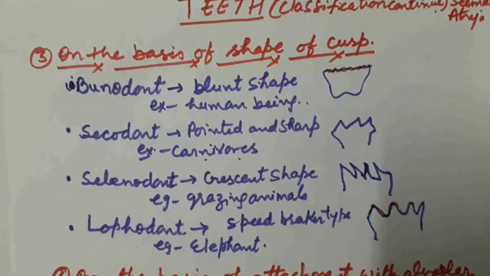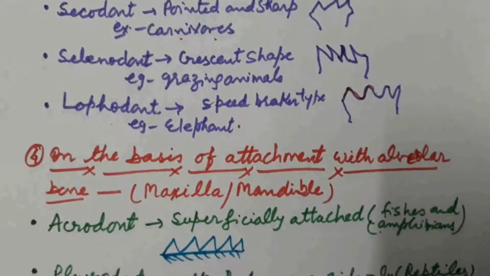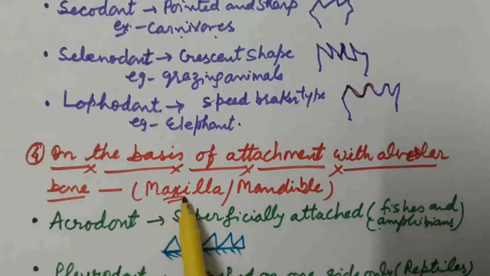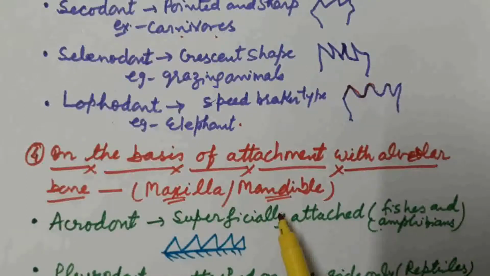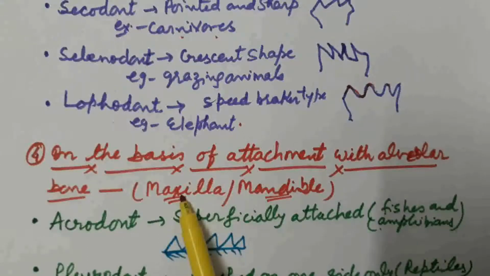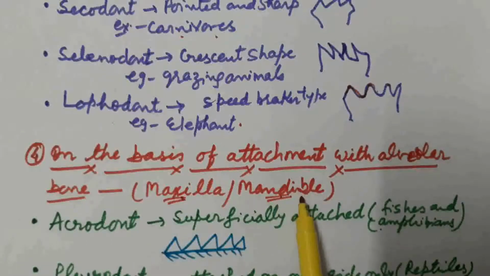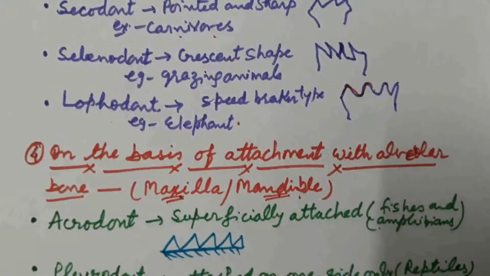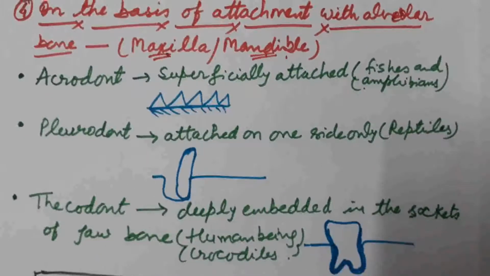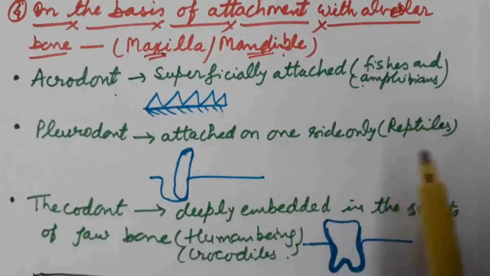Next type of classification is on the basis of attachment of teeth with the alveolar bones. Alveolar bones: in the upper jaw, maxilla is there, and in the lower jaw, mandible is there. So teeth are fixed with the jaw bones, in the upper jaw with the maxilla bone, and in the lower jaw with the mandible bone. So on that basis, teeth are of three types. First type is known as the acrodont type, in which the teeth are superficially attached with the jaw bones.